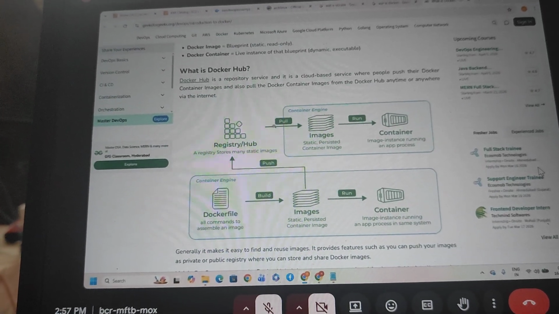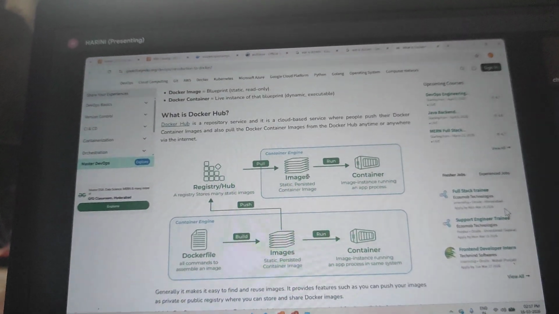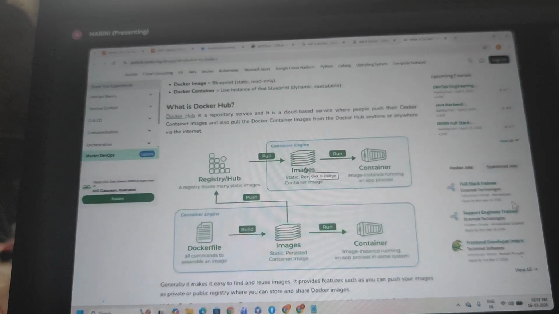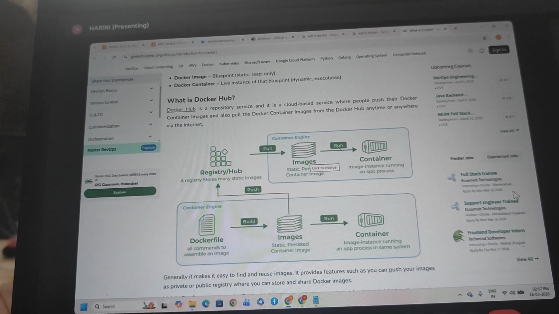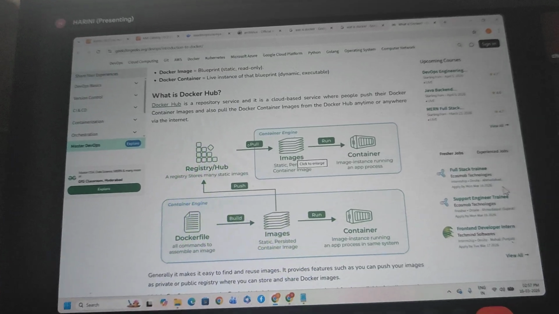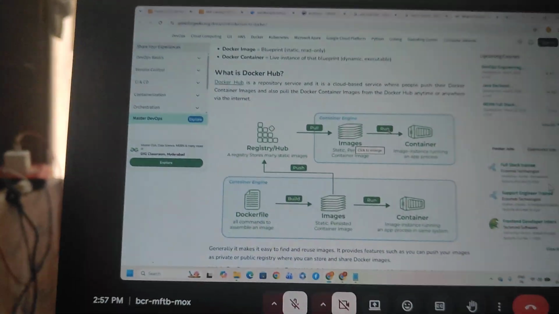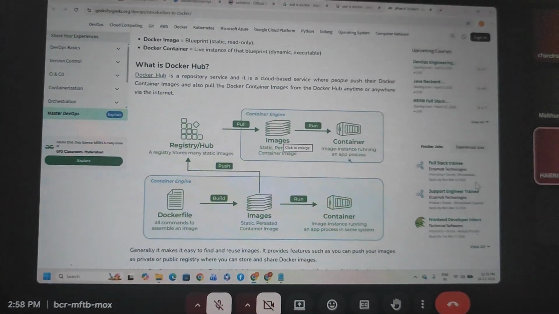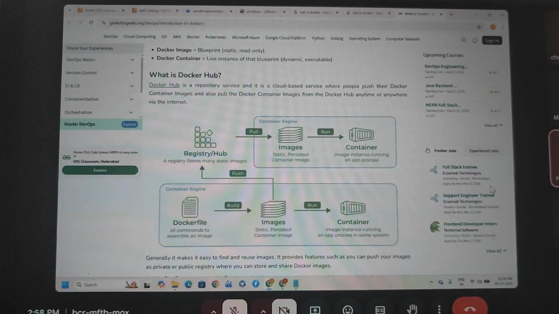Once the image is successfully pulled, next we have to create the image, like the Ubuntu image or Linux image, successfully created. Once the image is successfully created, next we have to run the container using the docker run command. For pulling we use the docker pull command. For running we use docker run. Once we run the image, the container is created, the image instance is running as an app process. The container is successfully running. This is one scenario, a completely pull-related work.